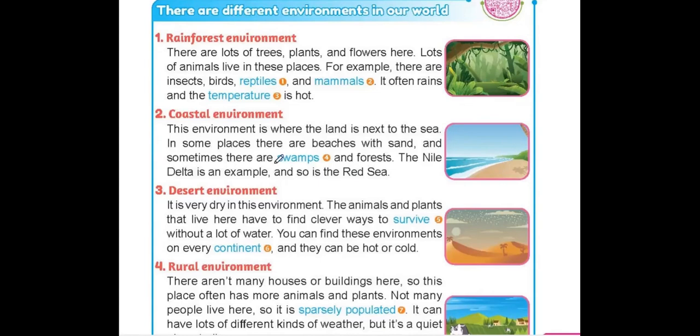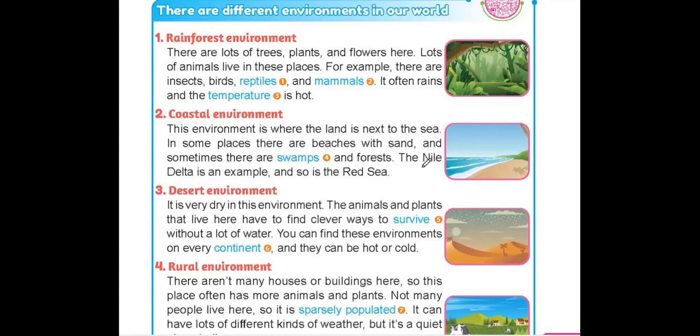And sometimes there are swamps, which could be dirty. Okay, and forests. So here we have other kinds of land beside the sea, like swamps and forests. And also in the forests, we can find water beside the land.